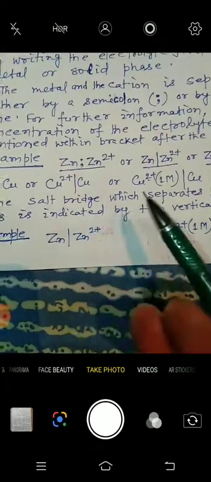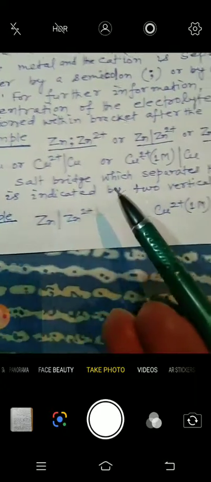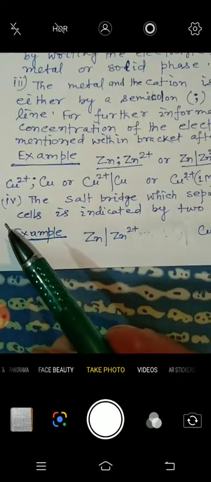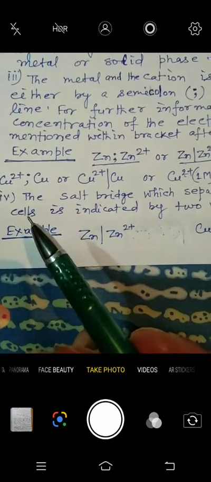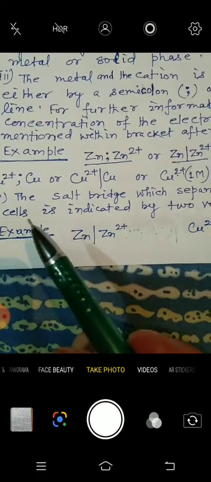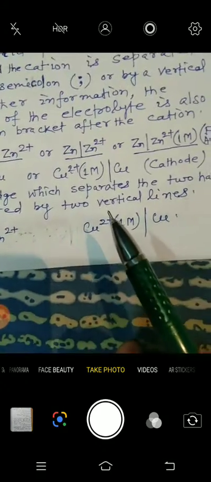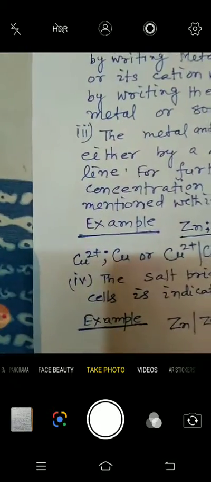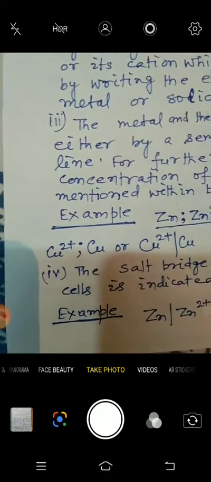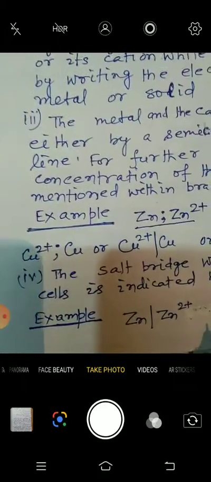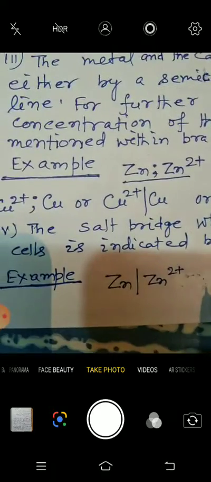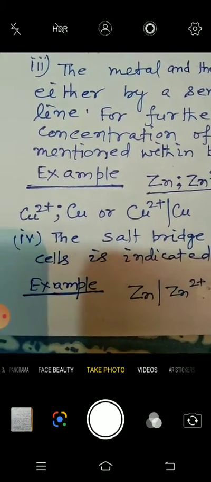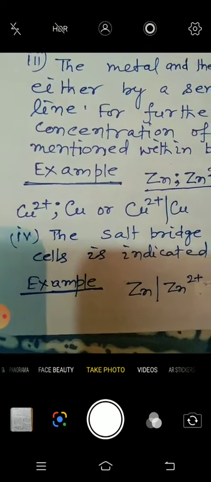And the salt bridge, which separates the two half cells, is indicated by two vertical lines like this. I have put here two vertical lines, Zn2 plus, and it will be like this.